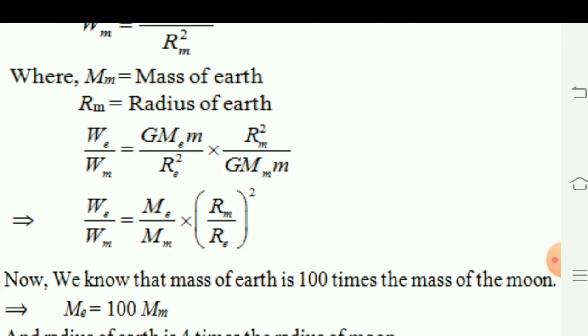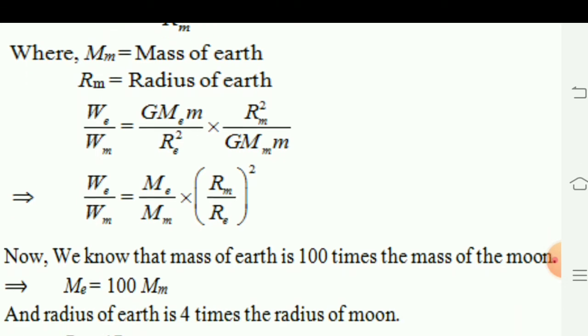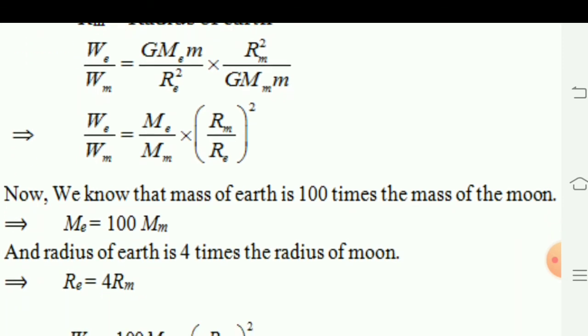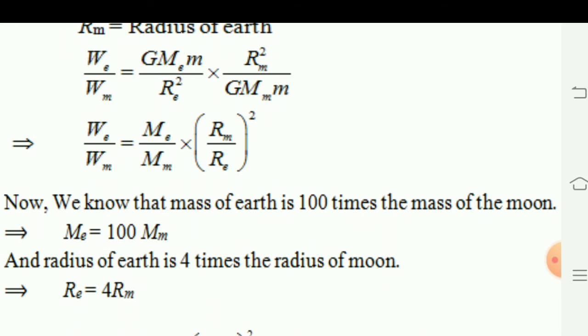Similarly, Mm is the mass of the moon, Rm is the radius of the moon. From that, we can take the ratio of both weights, that is, We upon Wm.